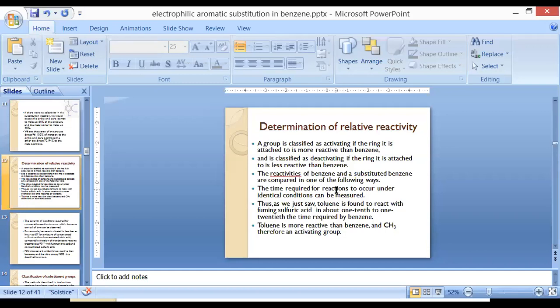So for normal benzene and substituted benzene, we compare their reactivities, whether the normal benzene ring is more active or the substituted benzene ring is more active. In what manner can we compare them?